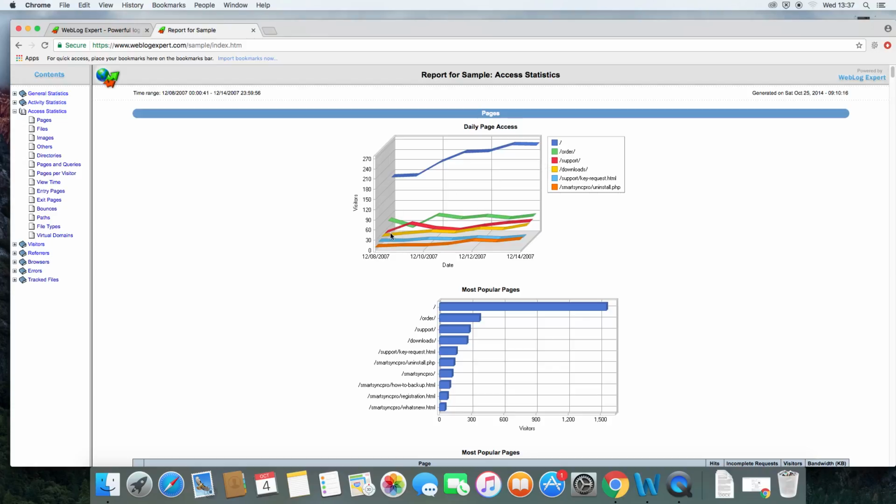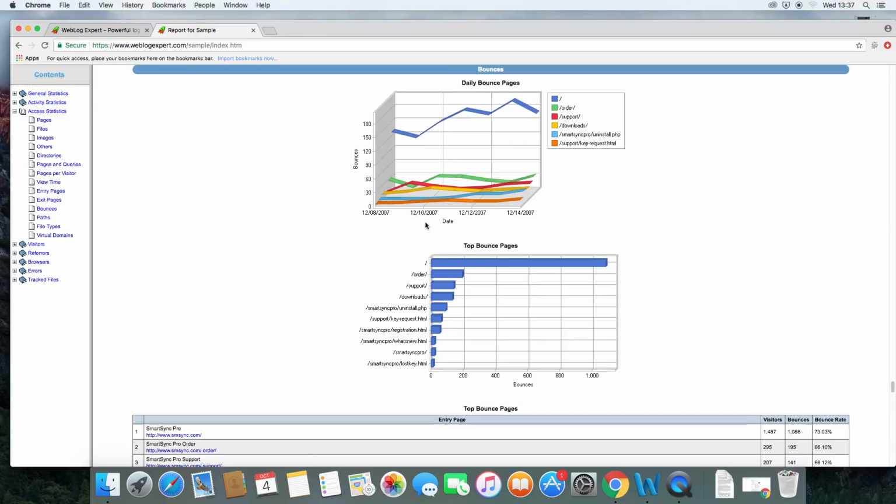You can also see the support page is gaining lots of visitors. This could mean that if you've got steps to download or steps to complete a task on the website, it might be unclear how you're doing that, because many people are visiting the support page in order to gain further insight on how to complete the task. You can also see the download page is doing quite well. It's got a large increase between the 8th and the 10th, and then it continues to grow further through the week.